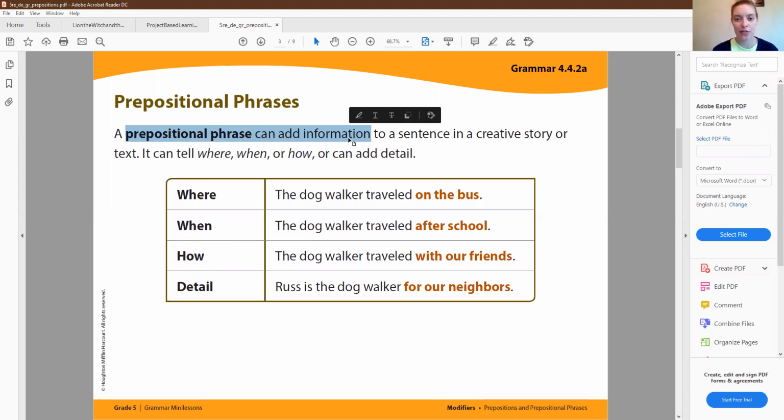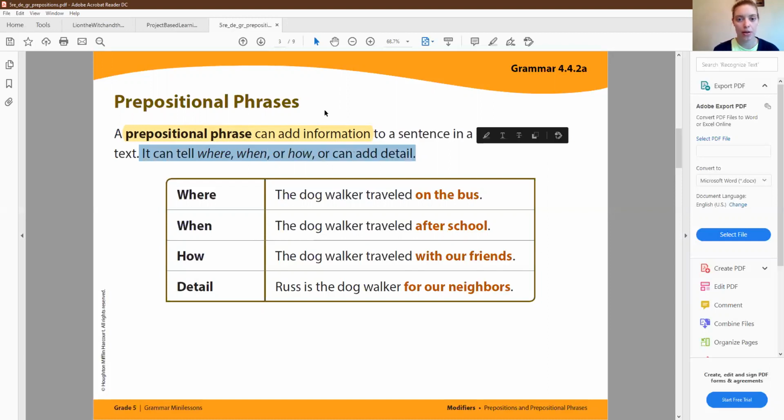So it adds information to a sentence. It can tell where, when, or how, or can add detail. Like I said, the purpose of it is to add detail to that sentence, whatever the sentence may be.